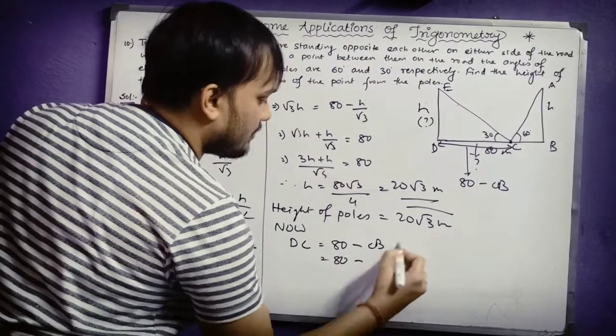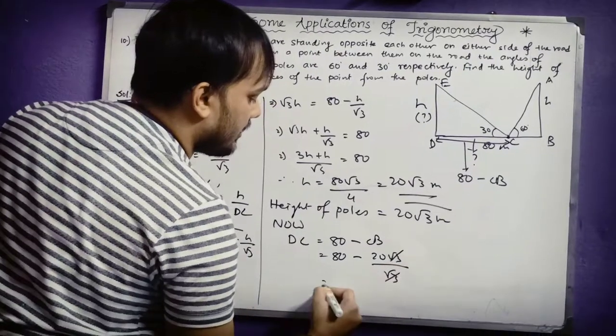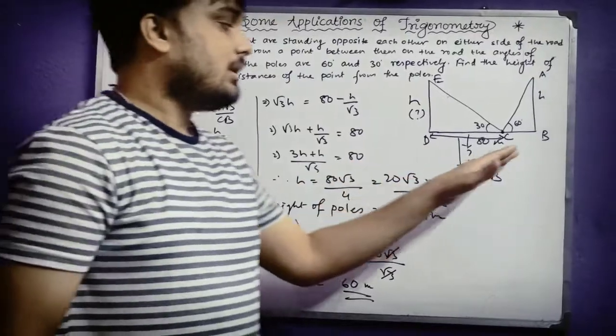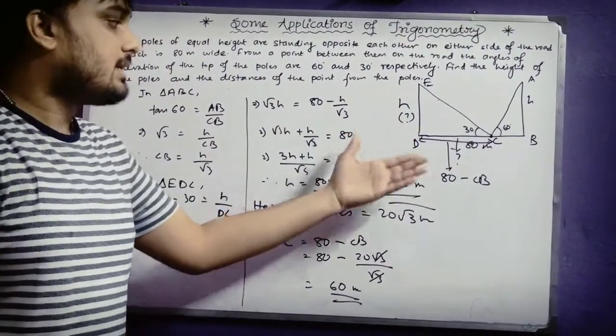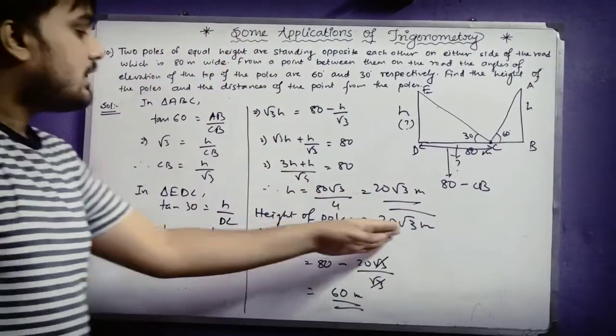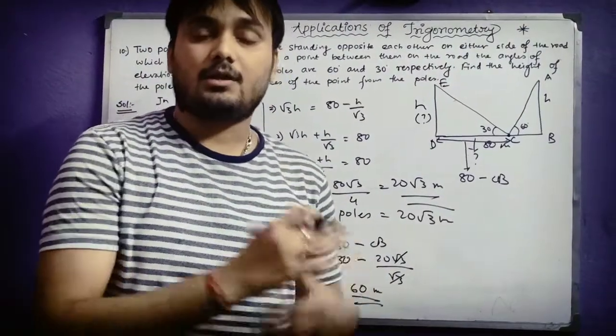Now h by root 3 means what? 20 root 3 by root 3. That means your answer will be 60 meter. So DC will be 60 meter. So the point is 60 meter away from the first pole, or you can say 20 meter away from the second pole, and the height of the pole is 20 root 3, which is your answer. I think you have understood this. Now let us move on to our next question.